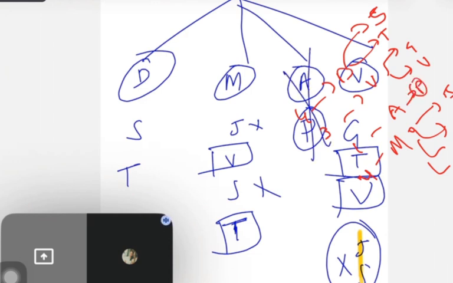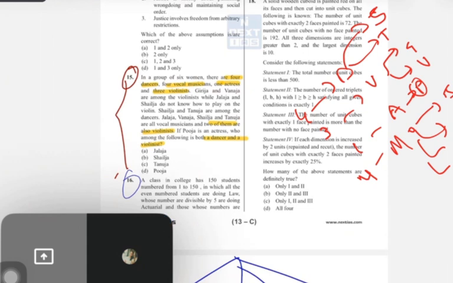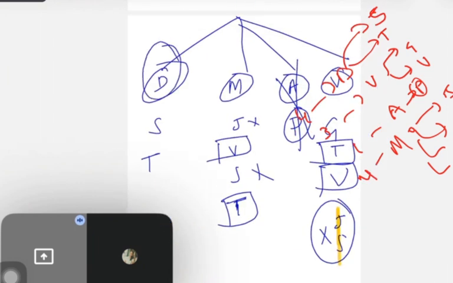Now who do we have to take out? Who are both dancers as well as violinists? So guys, basically this is dancer, this is violinist. The common one is Tanuja. Tanuja only, that's it.